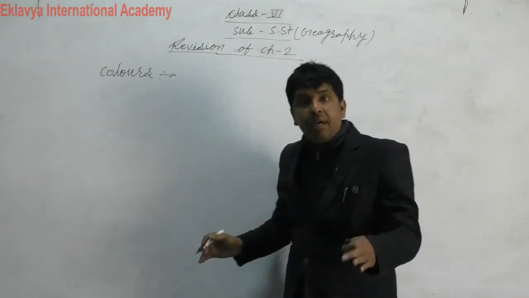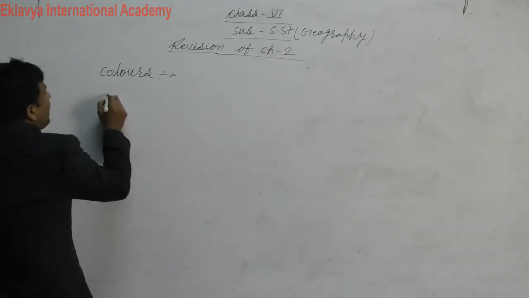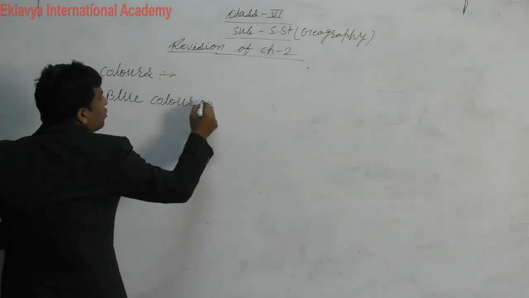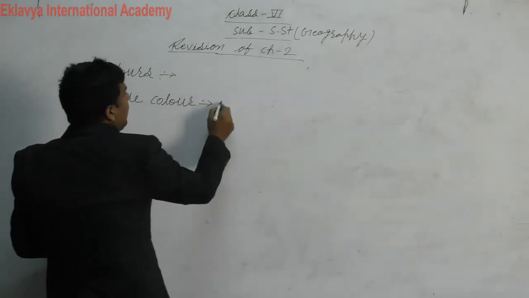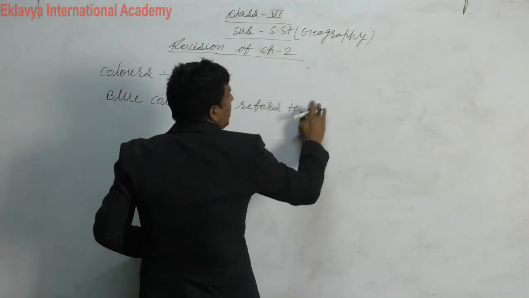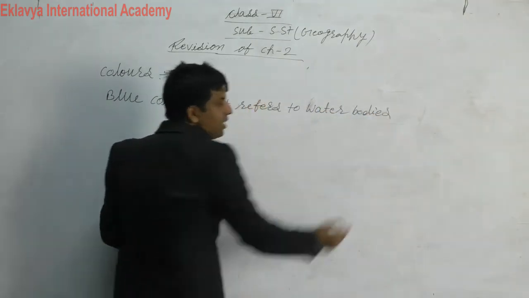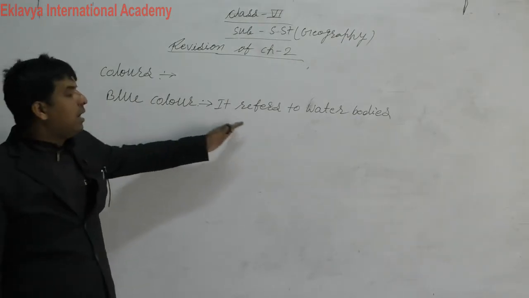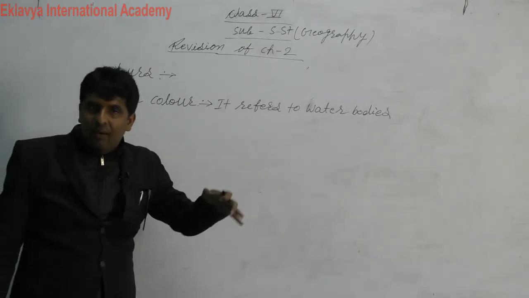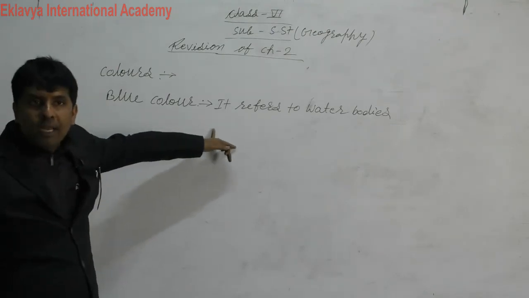Like this, if you want to show the deep area of the water bodies, blue color refers to water bodies. Like this, if you want to show river water, ocean water and other water, then you have to show blue color.